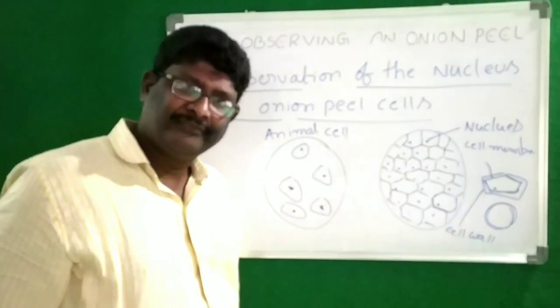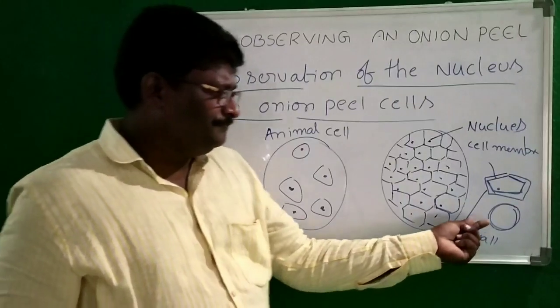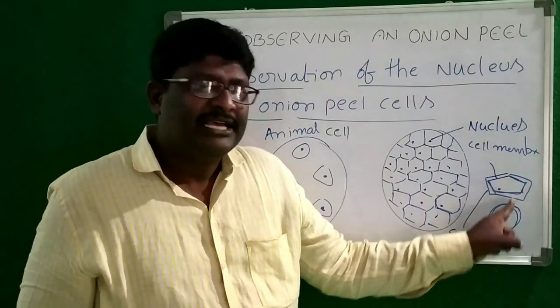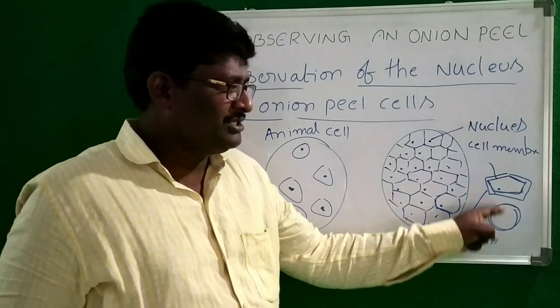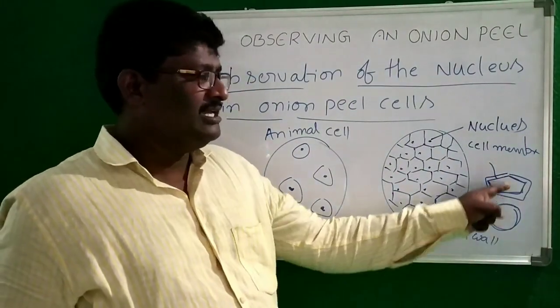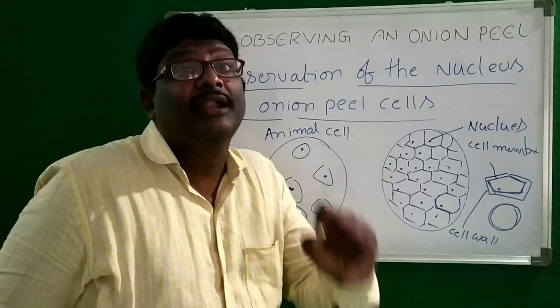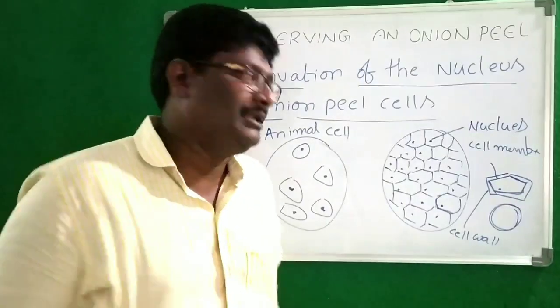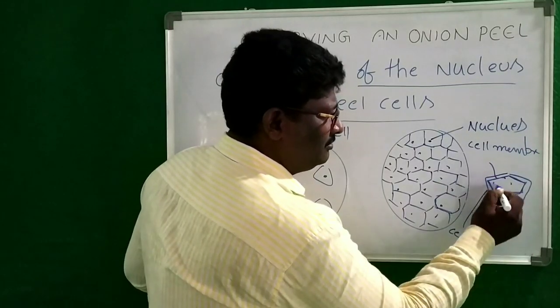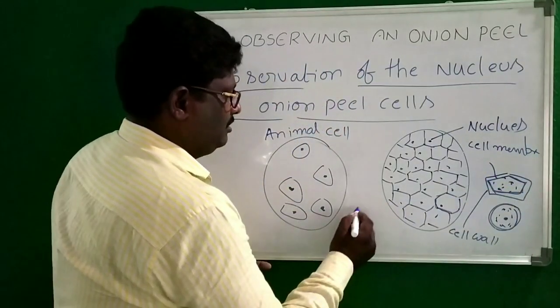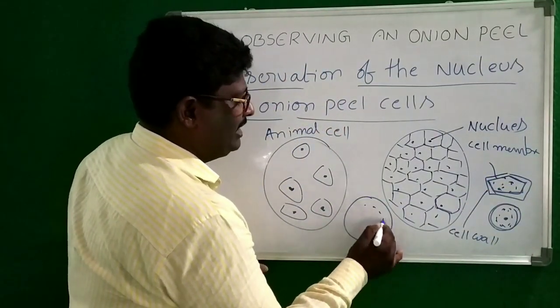Okay? If you see the inside structure of the cells, inside the cells there is a fluid-like structure or fluid-like material.